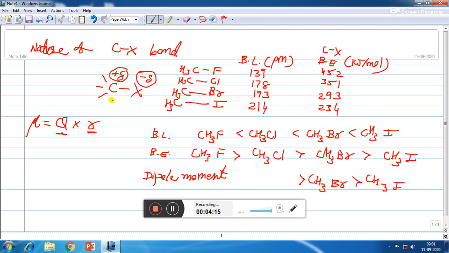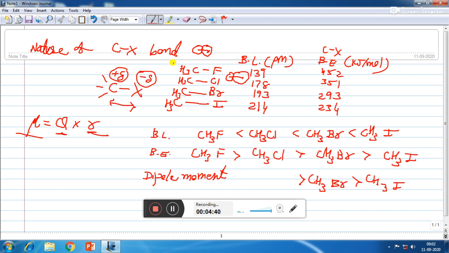It also depends upon the distance of separation between C and X. Carbon and fluorine have less difference in their size, so R is less, but chlorine is bigger than fluorine, so the bond length is more, so R is more. So dipole moment is more in case of CH3Cl.